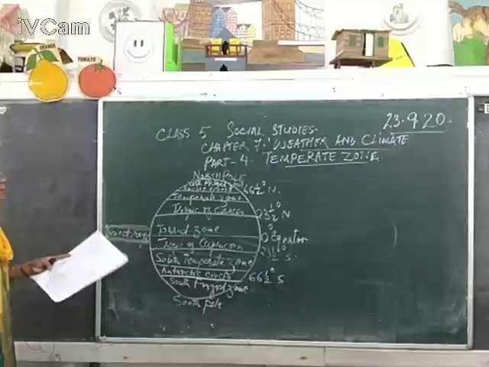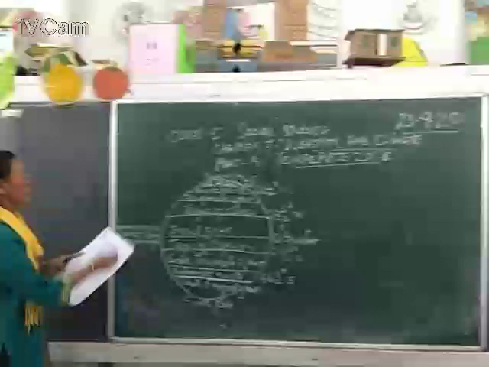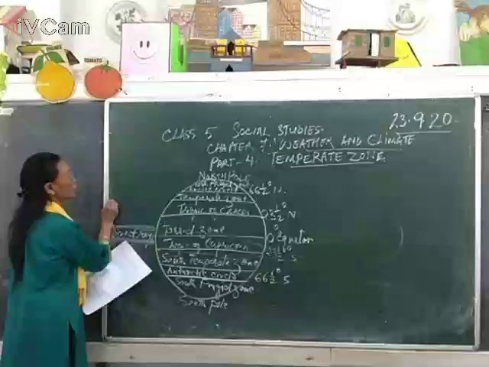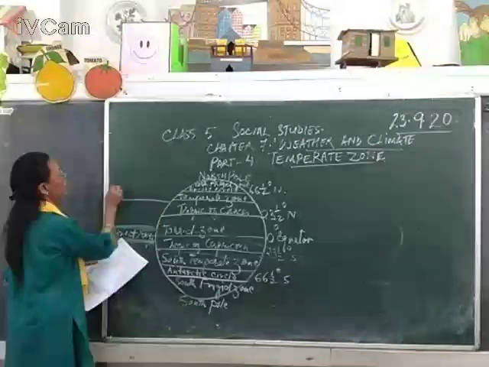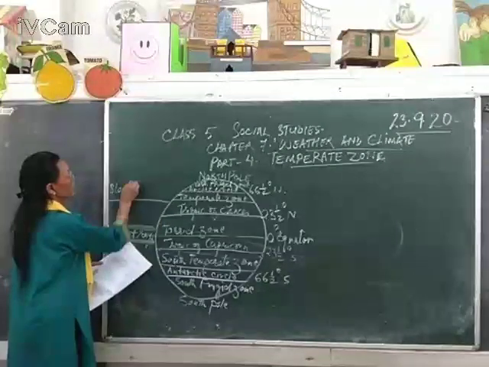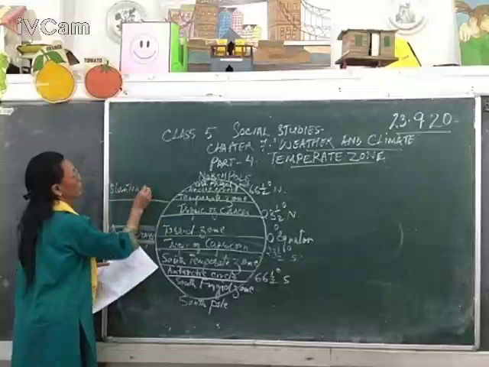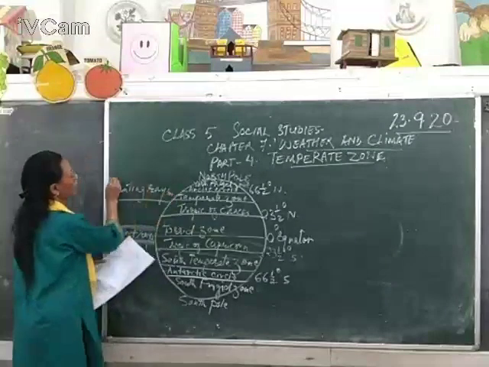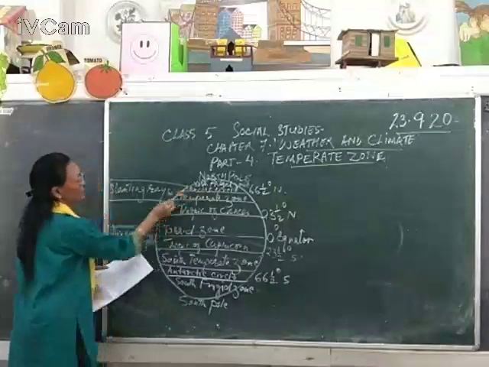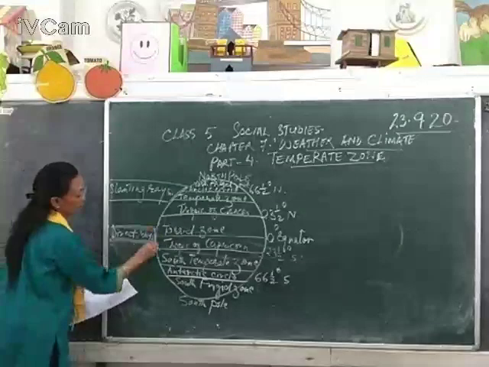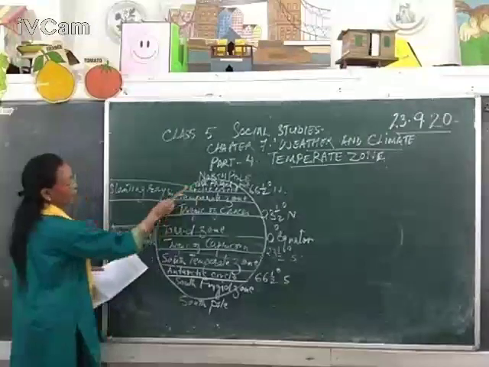And on the other hand, see temperate zone, they get the slanting rays. Temperate zone, they get the slanting rays of the sun. Okay, this is what I want to show you. They are getting slanting rays. See, the thing is slanting, isn't it? This is direct rays, they are getting slanting rays.